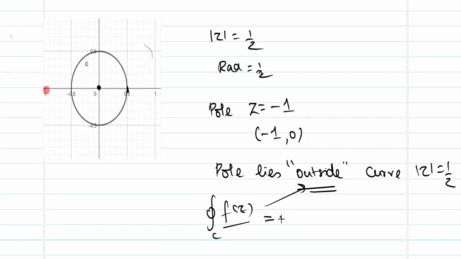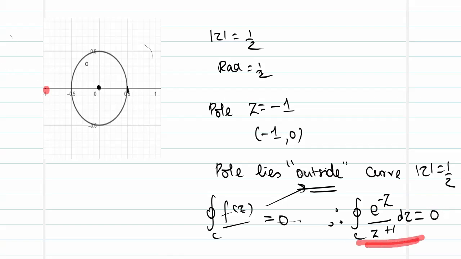The value will automatically become equal to 0. Therefore, the integral over c of e power minus z by z plus 1 dz will become equal to 0 because the point lies outside the given boundary C, which is mod z is equal to half.